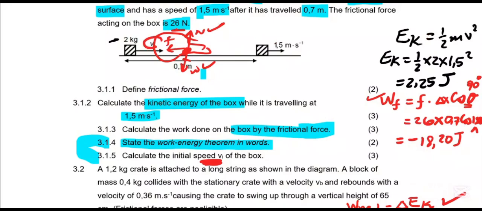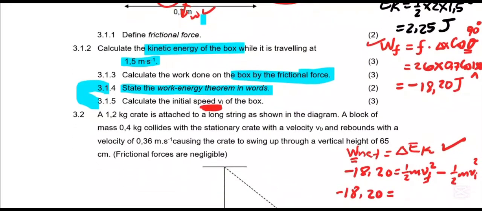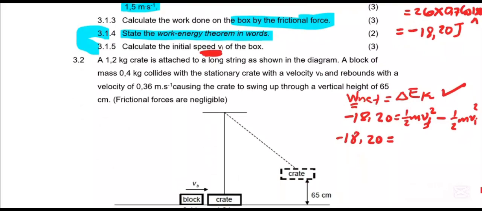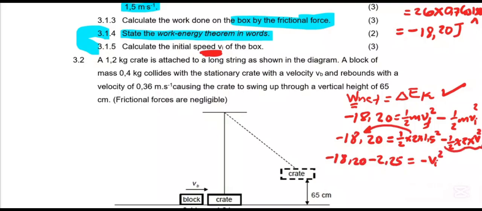The speed v we have given earlier is the final velocity, which is 1.5. So we substitute: 1/2 times the mass, which is 2, times the final velocity 1.5 squared, minus 1/2 times 2 times the initial velocity, which is what we are looking for. Then we press the calculator. The 2s cancel each other. Then we punch the calculator.